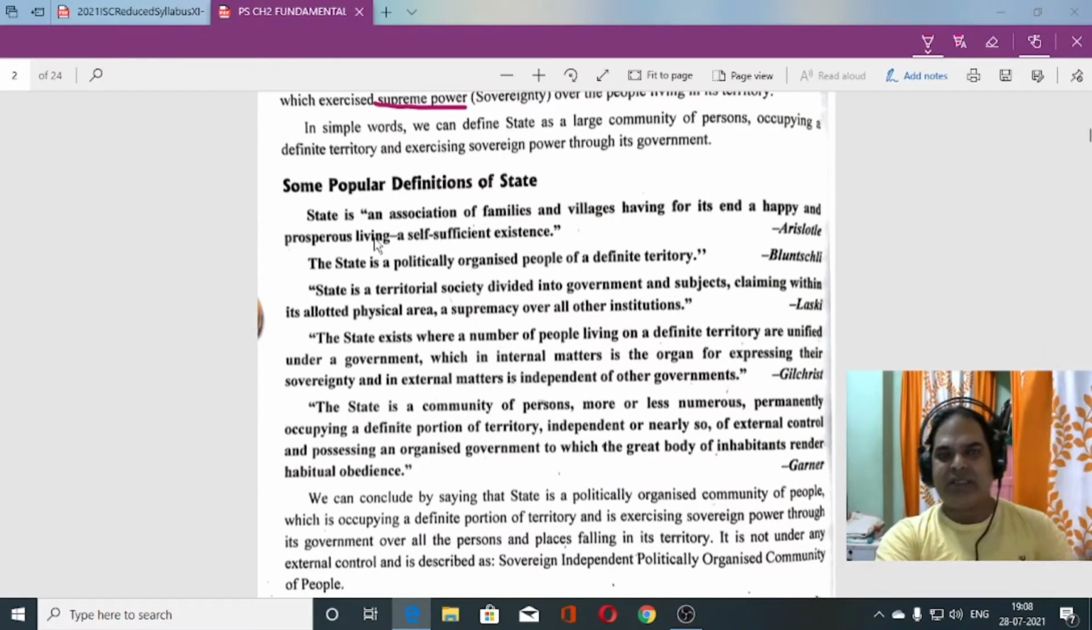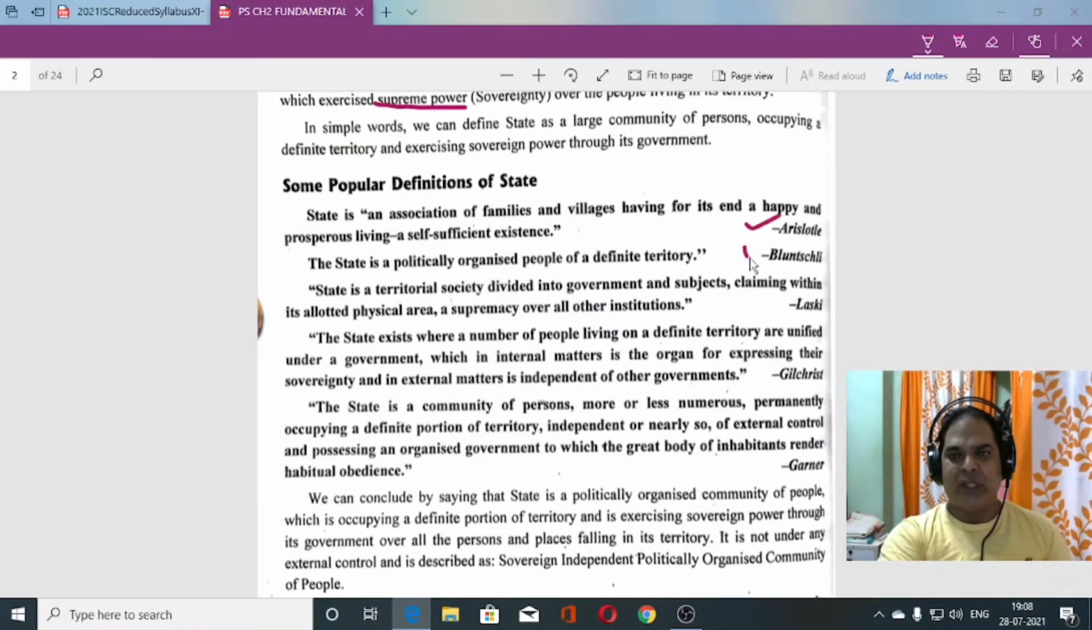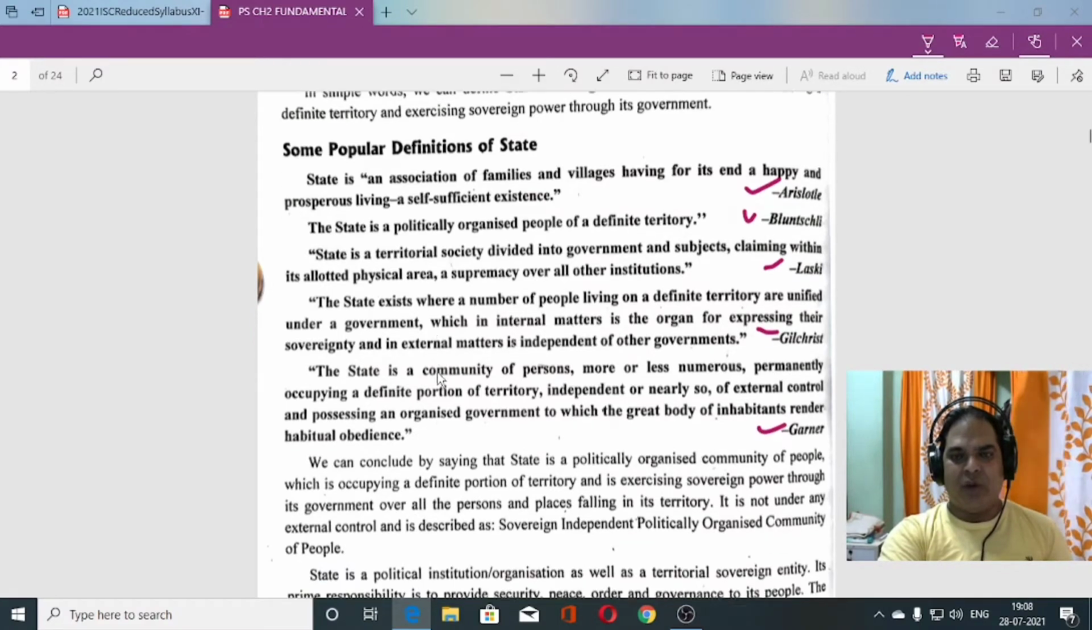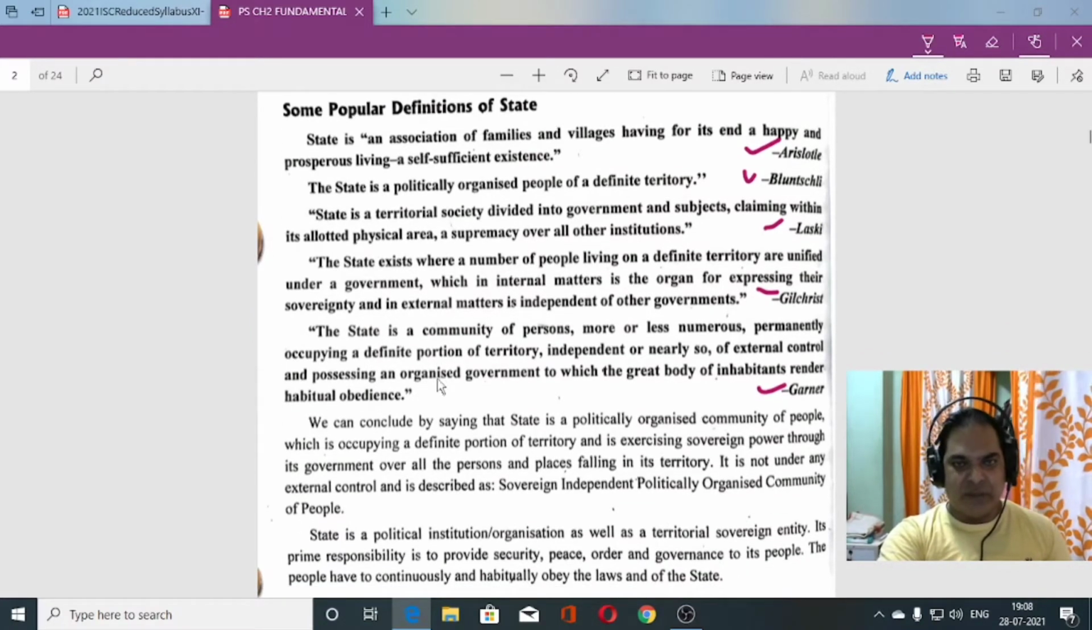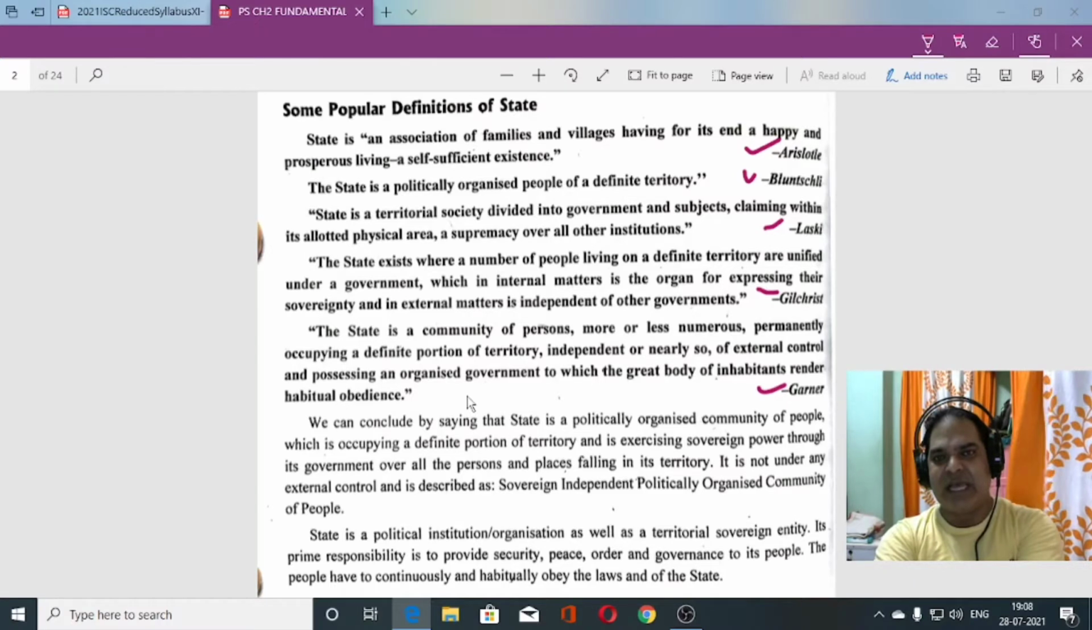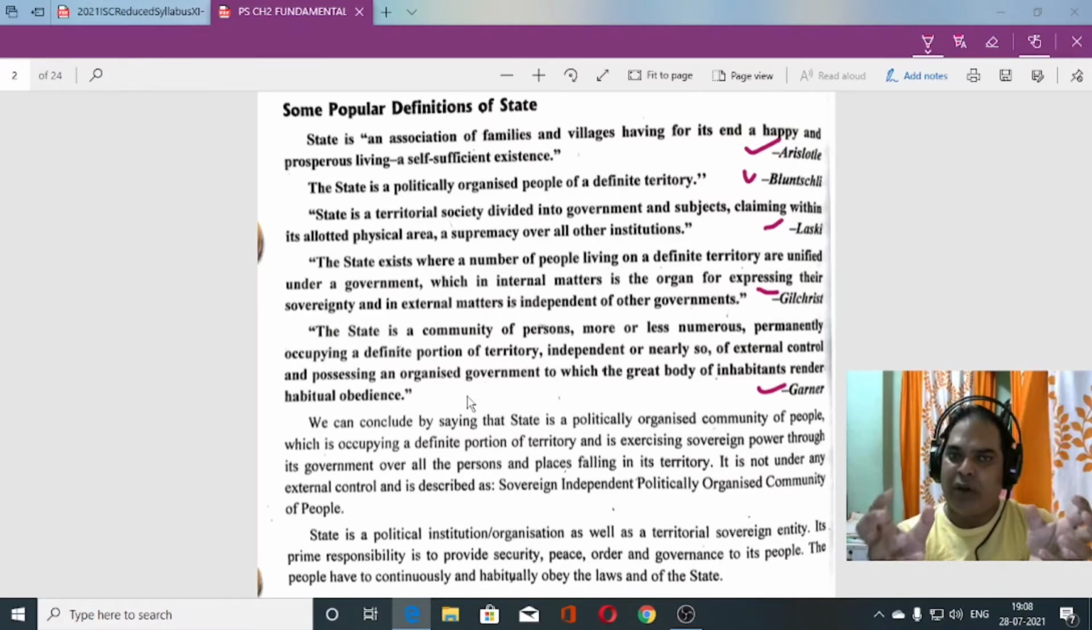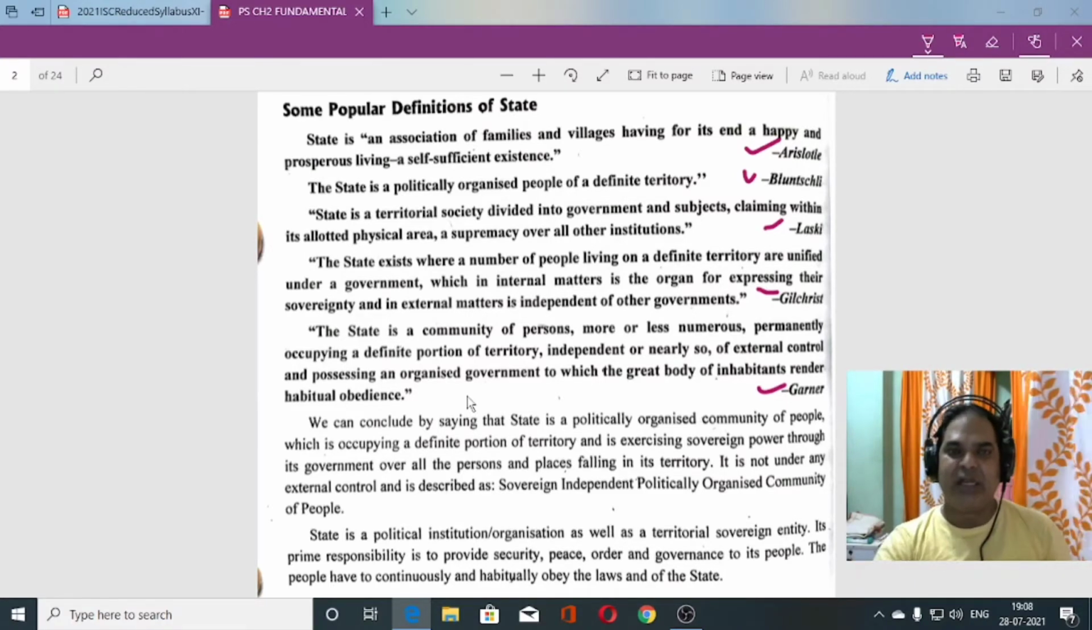So now let us discuss some of the definitions given by Aristotle, Bluntschli, Laski, Clippins, Garner. One famous definition given by Garner, I like it most and I recommend every student to learn it properly. So after going through all these definitions, we'll easily understand which elements are there within the state which make it a complete state.